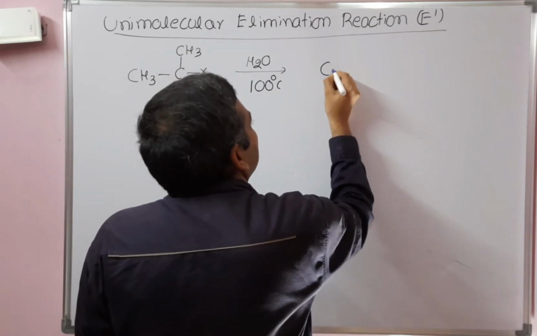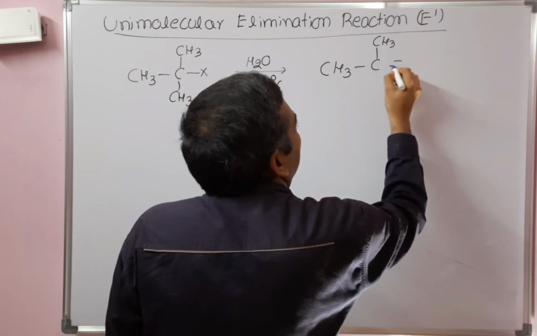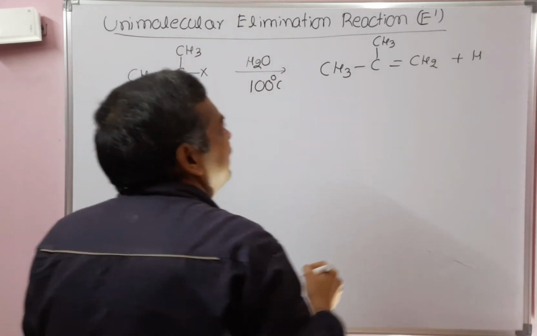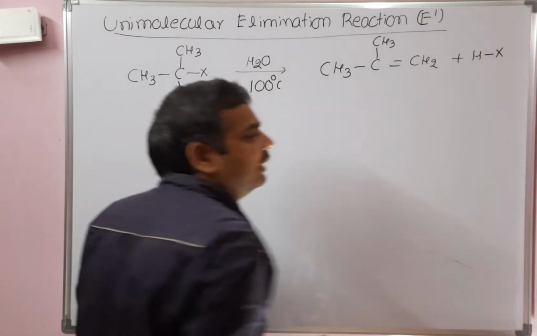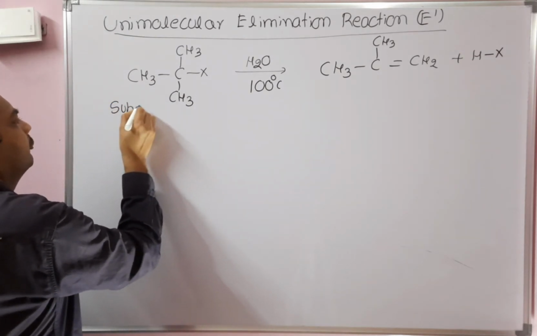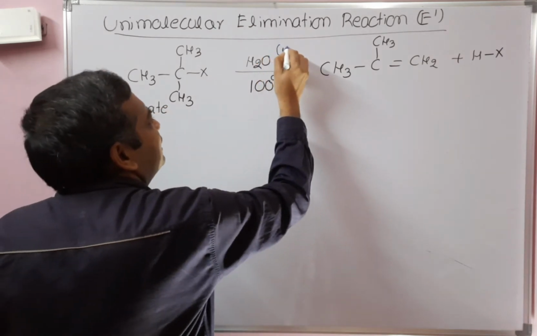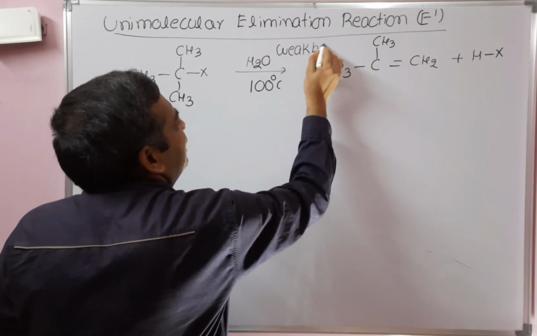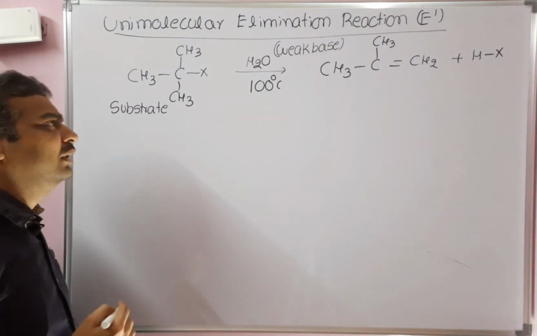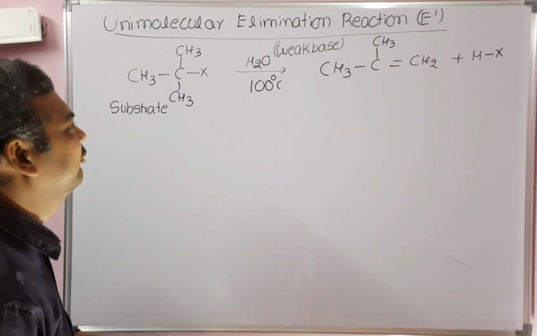The product obtained is CH3, CH3, and a double bond CH2. Okay. HX will be eliminated out. Now see, this is the substrate, a tertiary butyl alkyl halide. Water is acting as a weak base here, solvent as well as a weak base. So we need to use a weak base only. Strong bases will not be used in E1 reactions. So what will happen if you use a strong base? I will explain in the factors affecting E1 reaction.